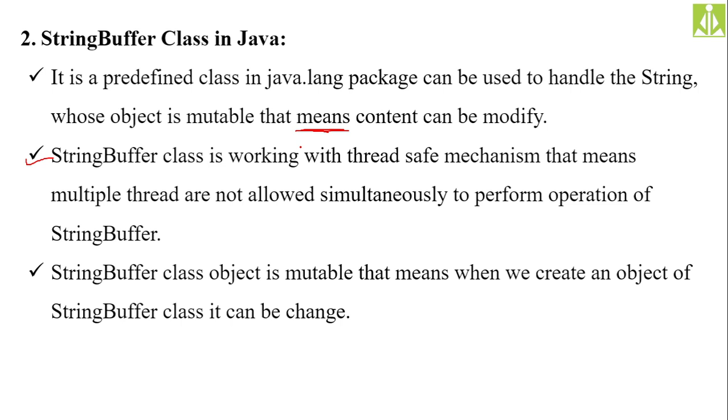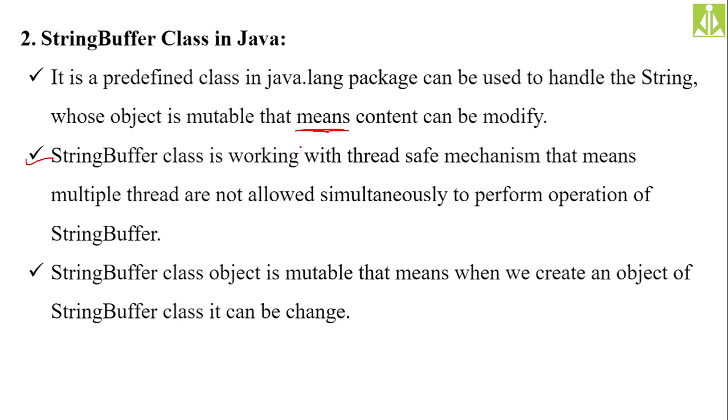If two threads access simultaneously, then what will happen? Synchronization issues will come, isn't it? So to avoid those synchronization issues, it is following thread safe mechanism. Thread safe mechanism in the sense, multiple threads it is simply blocking. When one thread is accessing a string buffer object, other threads are simply put on wait. Inside the multi-threading concept, we discussed these things in detail, how two threads compete for execution, and how we can achieve mutual exclusion simply by giving this thread safe mechanism.